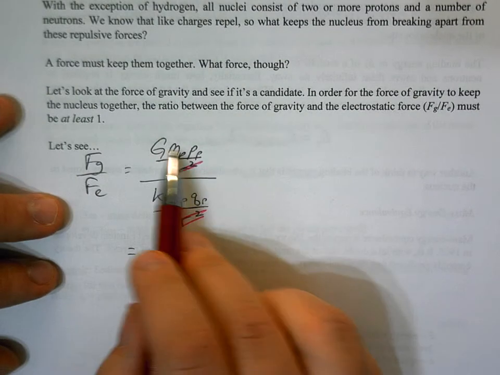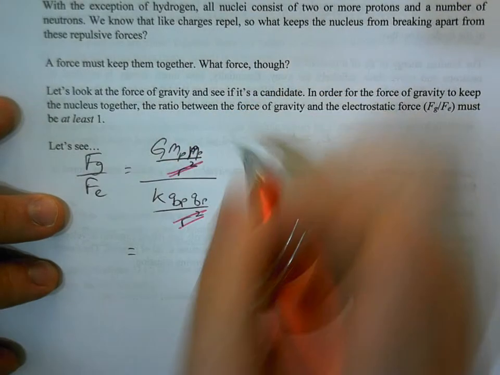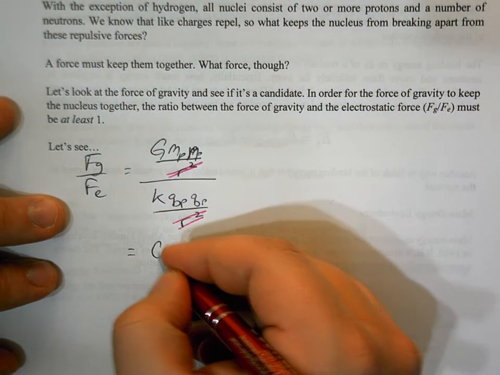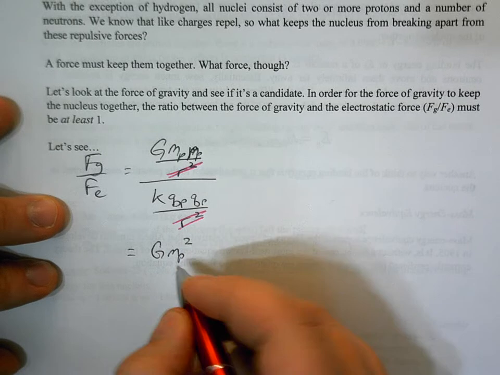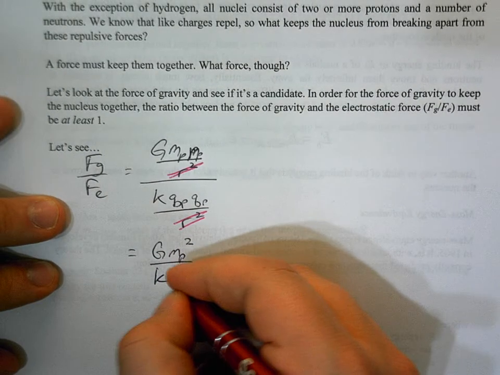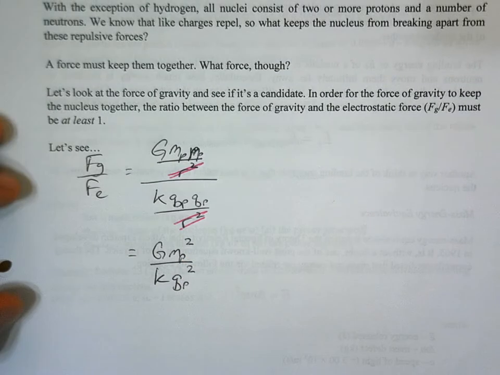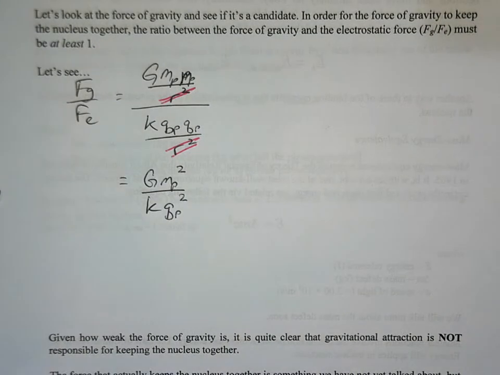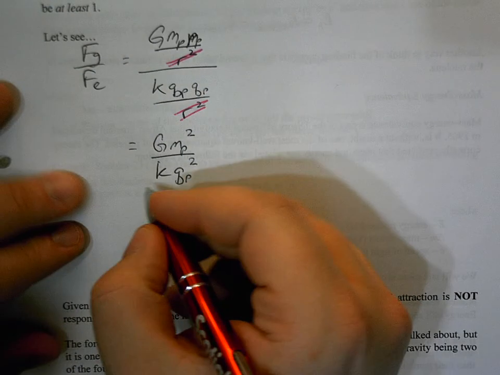Now, mass proton times mass proton is just going to be mass of the proton squared. And then q proton times q proton is also going to be q proton squared. So to find that ratio of the gravitational force to the electrostatic force, we have G mass proton squared divided by K q proton squared.